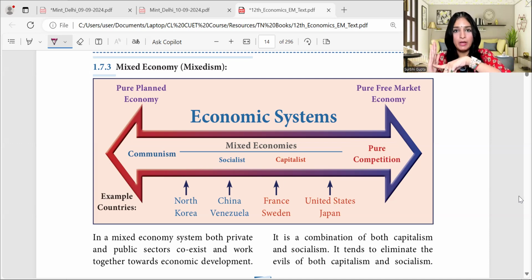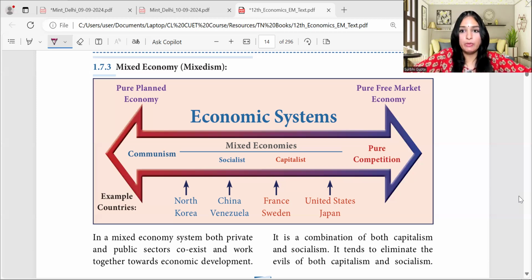Just that here there's freedom, there's a role of market forces, and there's an important role of demand and supply which determines the prices. Government cannot control; everything happens according to the economy, but also with the motive of gaining profit. Whereas on this extreme where the government is controlling everything, it is a command economy, where the government decides what to produce, how much to produce, how to produce, and for whom to produce. Prices are decided by the government. There is no role of private players, or freedom, or possibility of making choices. So these are 2 extreme central points.